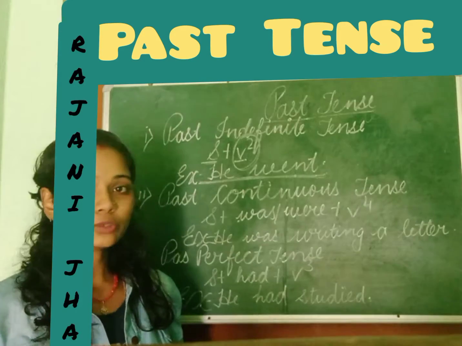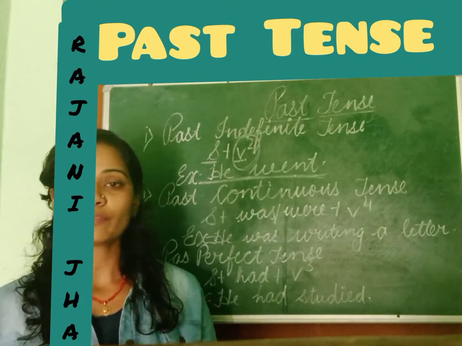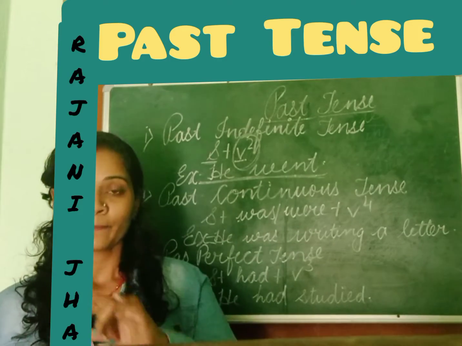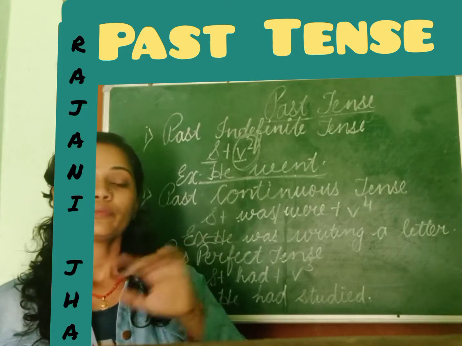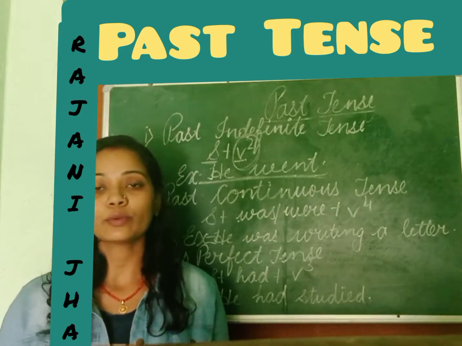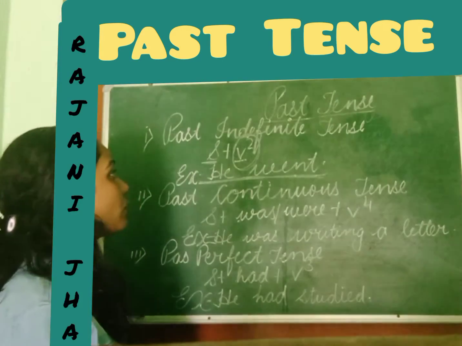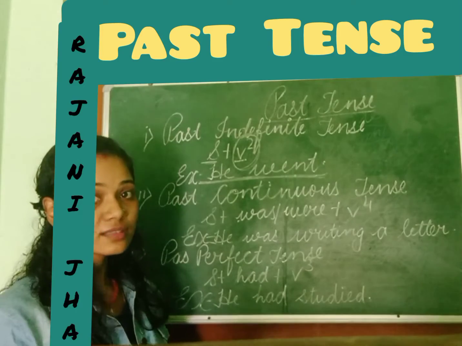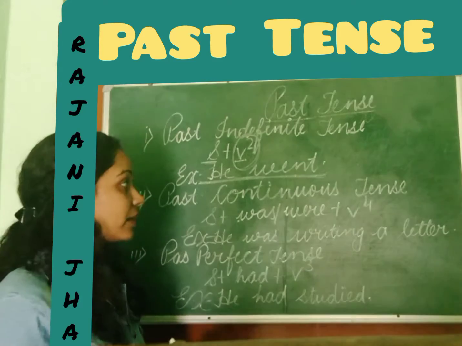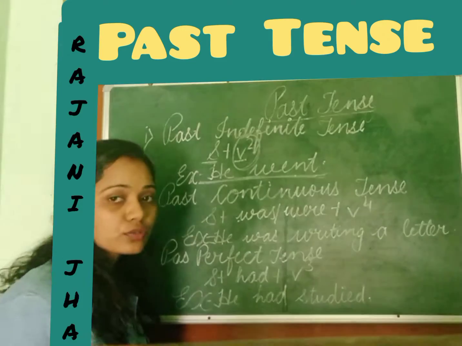When we talk about negative, we use did, like he did not go. After using did, as in do, did, done, we don't use the second form of verb in simple past tense, in negative or interrogative. We'll come to know about all these things, but first we will look at the affirmative, positive, assertive sentence.